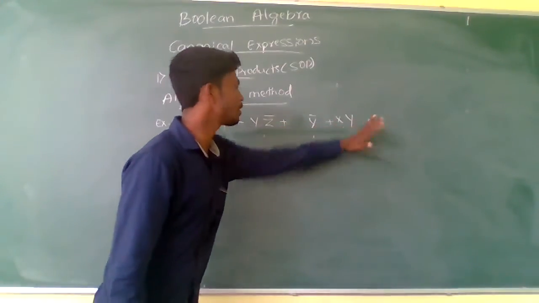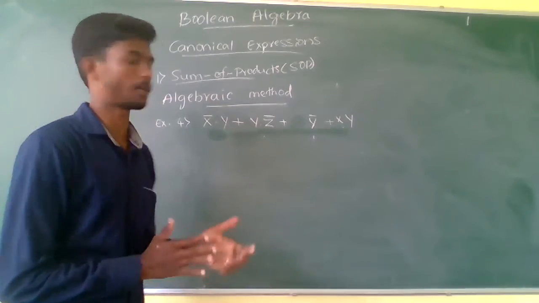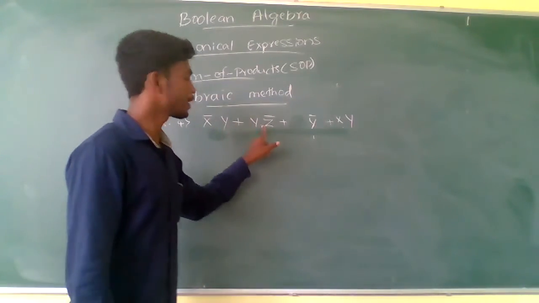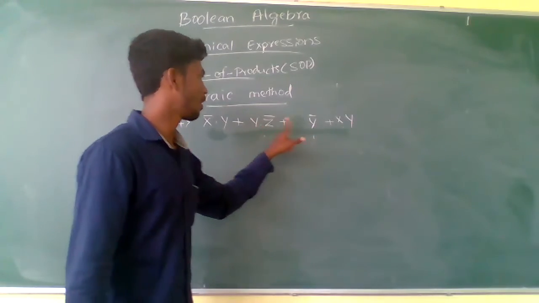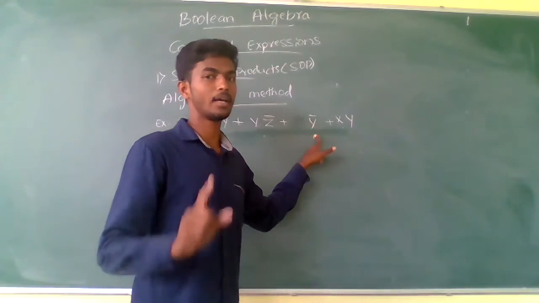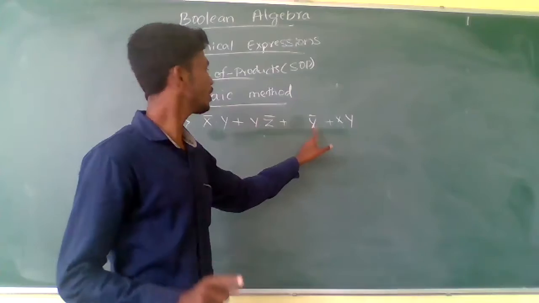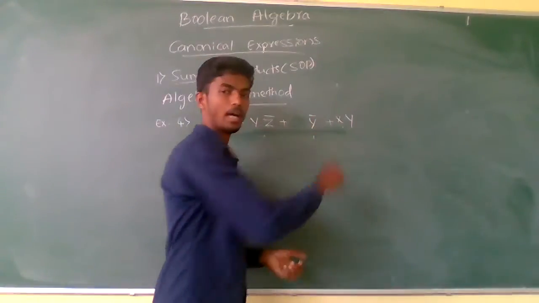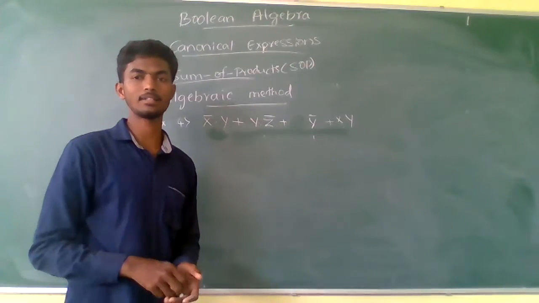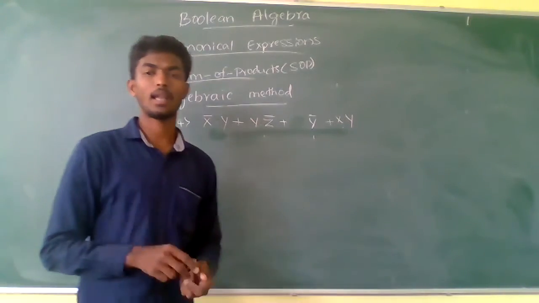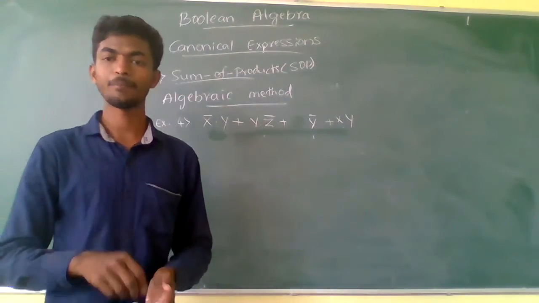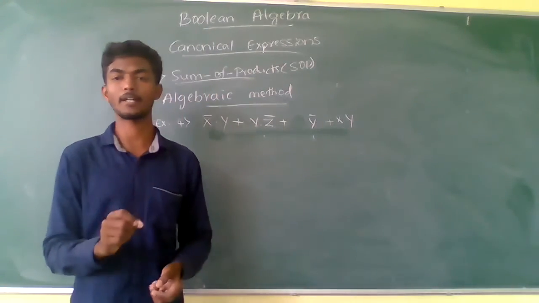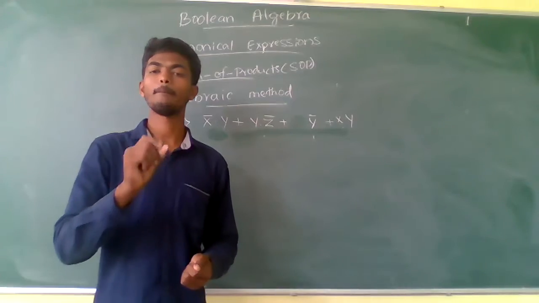The missing variables you have to observe in the product terms. Here the missing term is z, here the missing term is x, and here the missing terms are x and z. Just observe x and z, 2 literals are missing here, and here again 1 literal is missing. In the last example I said, for each missing variable or literal, we have to multiply by 1.